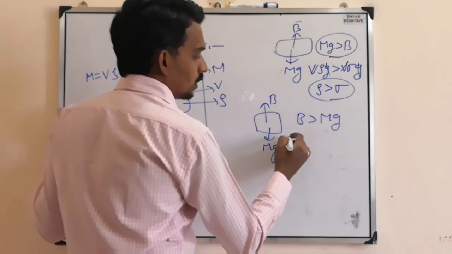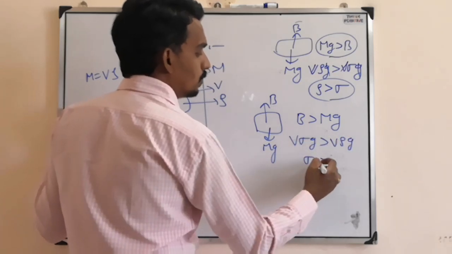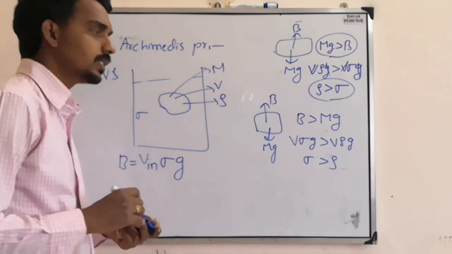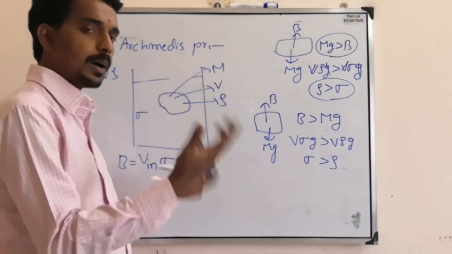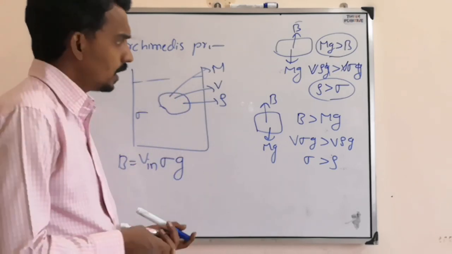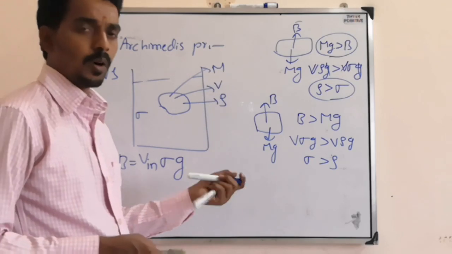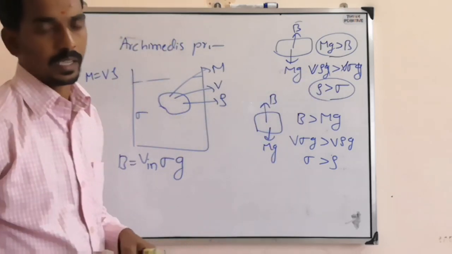So V sigma g is greater than V rho g, so sigma is greater than rho. In this case the density of the liquid is more, that's why it will come up to the top surface and float. If the density of the liquid is more, the body will float. If the density of the body is more, the body will sink.